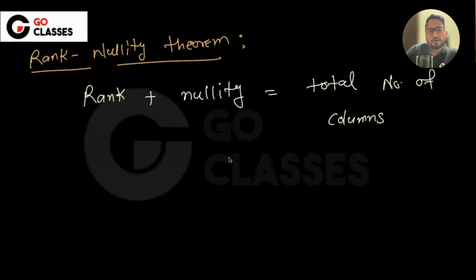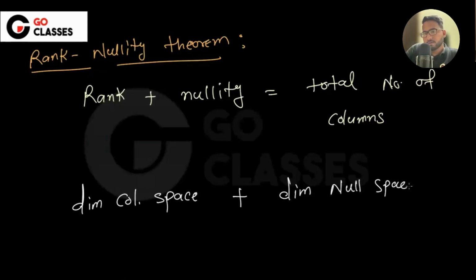So from here, can I say, in whatever way you want to write, dimension of column space plus dimension of null space equal to the number of columns, let's suppose n, where it is an m cross n matrix. Both dimensions add up to n. Fine, right?